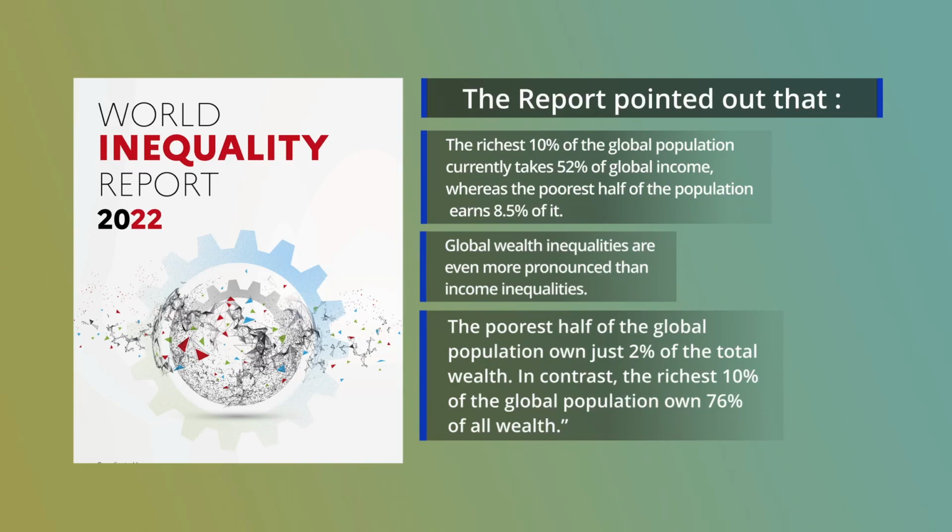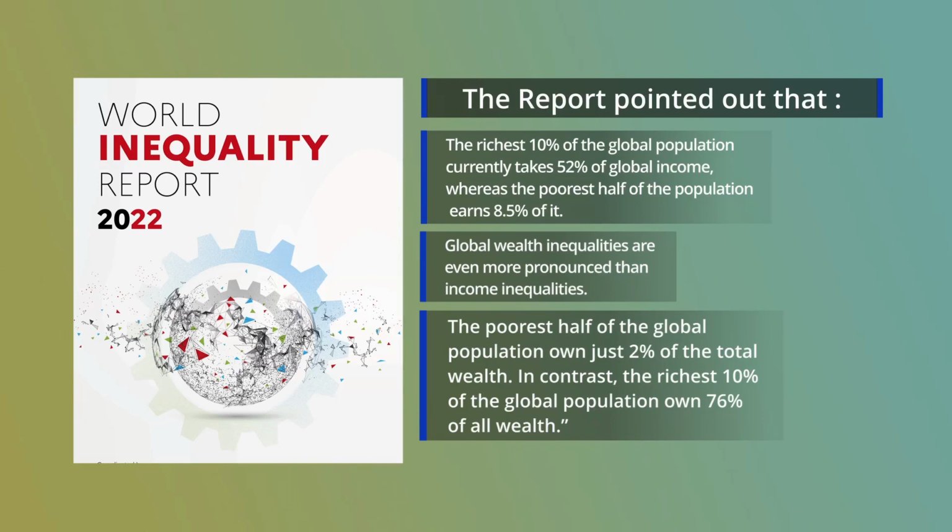In their report, Chancel and Piketty in 2022 articulated the extent of inequality in the globe, where they pointed out that the richest 10% of the global population currently takes 52% of the global income, whereas the poorest half of the population earns 8.5% of it. What is the extent of inequality? The top 10% of the global population earns 52% of income, whereas the bottom 50% earns only 8.5% of the total income of the globe.